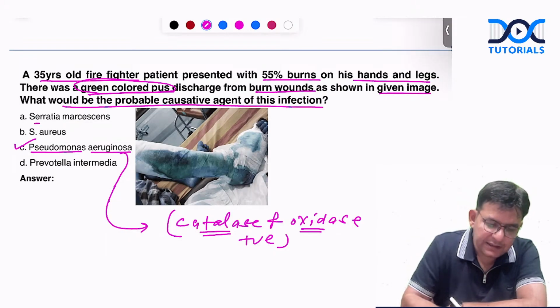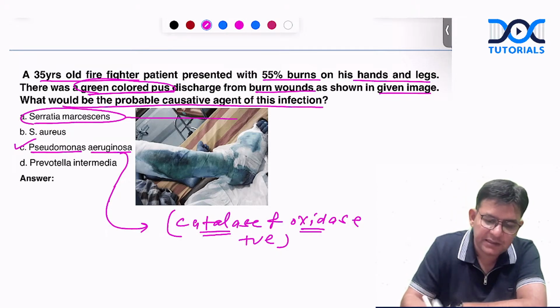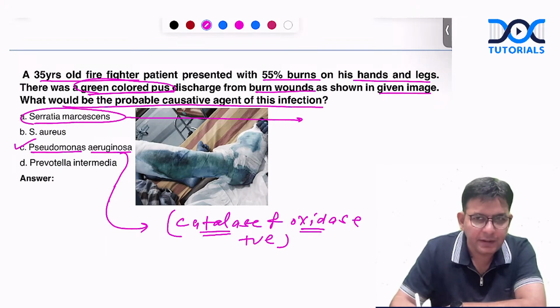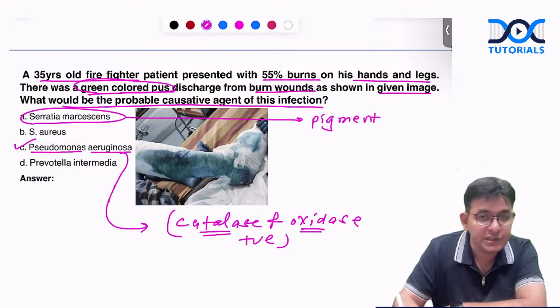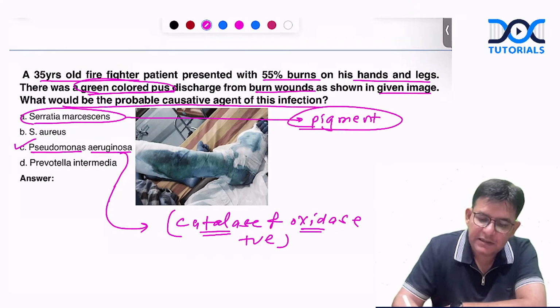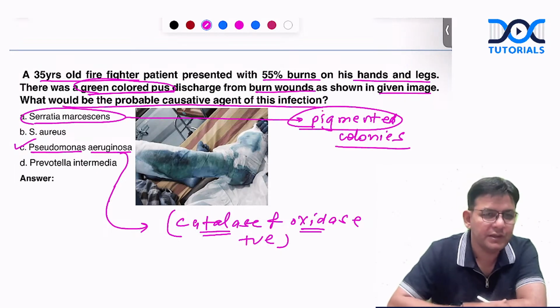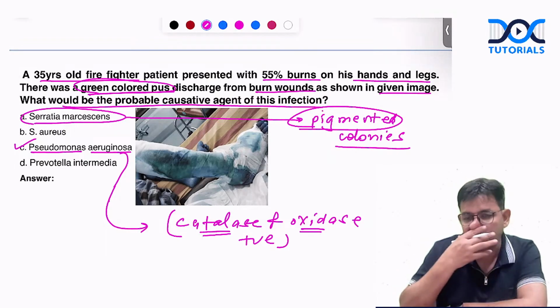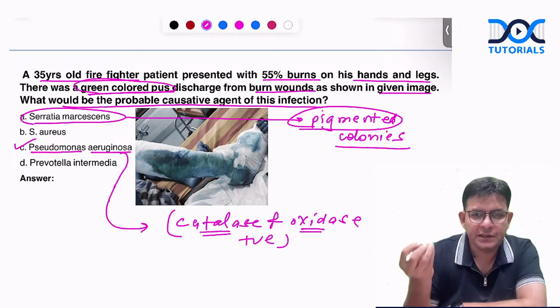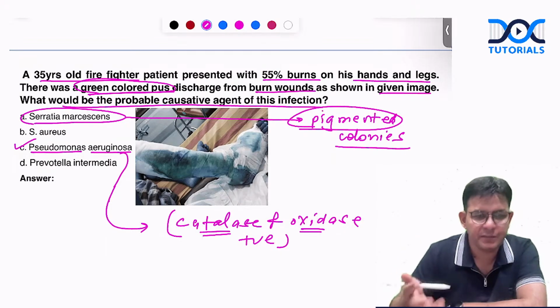Now, guys, this name, Serratia marcescens, produces a pink colored pigment that is termed prodigiosin. Serratia produces pinkish pigmented colonies, and this is an Enterobacter member. So if this name comes, you should know that it is a pigmented one. They can give you a picture also of that. So you should know Serratia produces pigments.